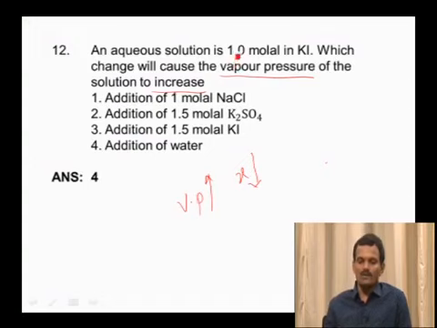See, the given solution concentration is 1 molal. Now to this solution, if I add a solution which has more concentration than it, then the number of solute particles per unit volume increases. That means the value of X increases. If the value of X increases, vapor pressure decreases.